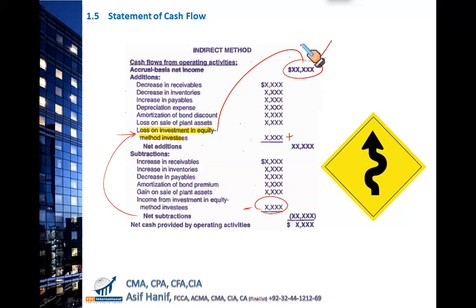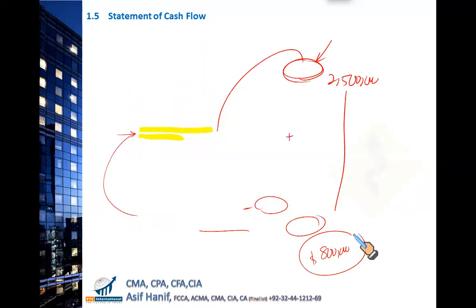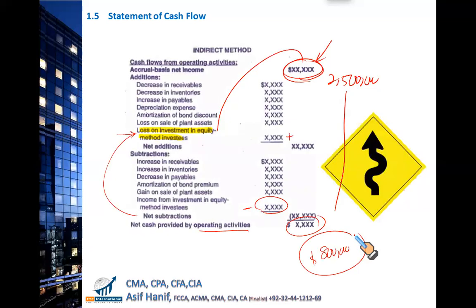So non-cash losses must be added back, and non-cash income must be removed, as we want to bring this 2.5 million accrual based net income into the cash form. So we need to reverse all the non-cash gains and non-cash losses I've just discussed. So this would make 800,000 as your cash flow from operating activities, which is exactly the same that you will get by following the direct method. Since I've told you that indirect method is preferably used in the practical world as well as in your CM exam, you need to focus entirely on this.